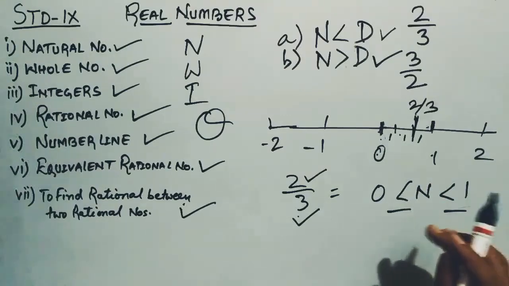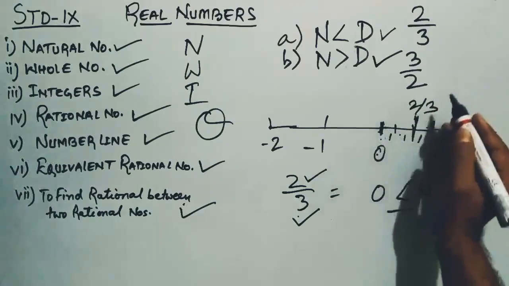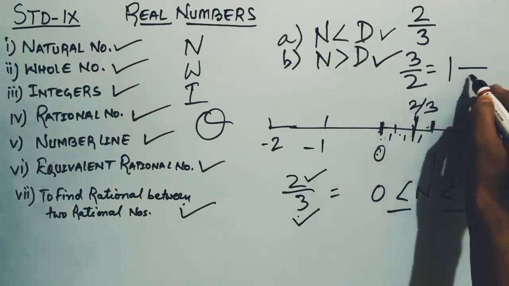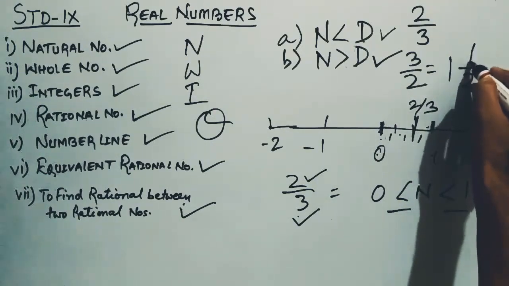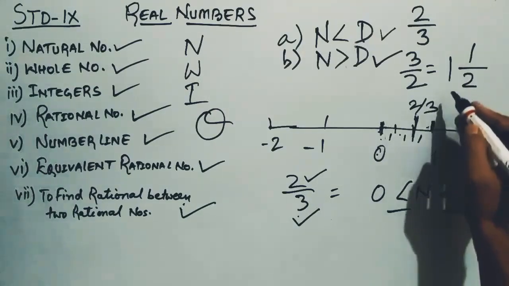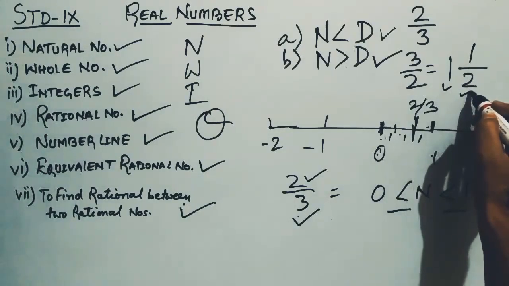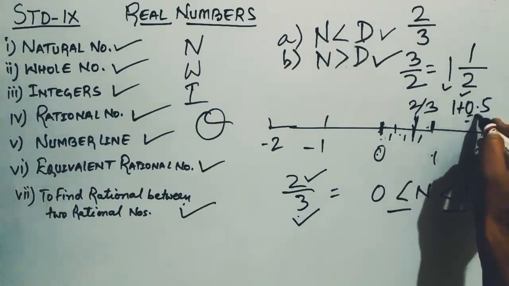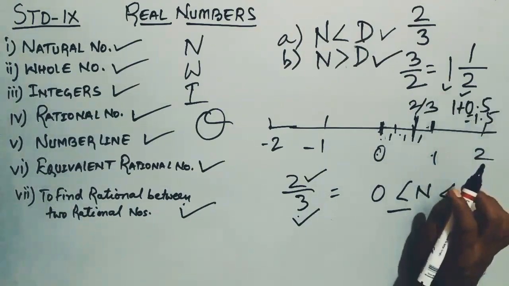Alright. Now we consider the second case, 3 by 2. First we change it into a mixed fraction. We can write it as one whole number and 1 by 2. Now 1 plus 0.5 means 1.5.